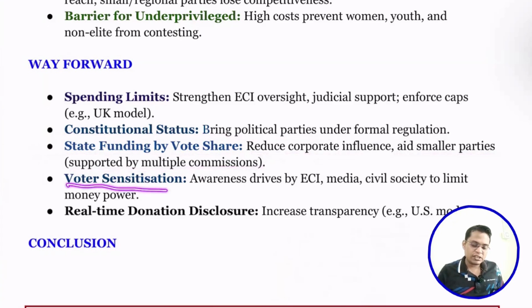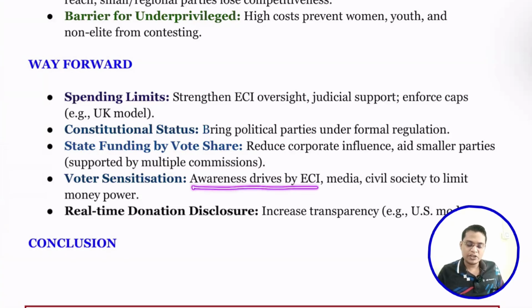Next is voter sensitization. We need to create awareness among our youth to let them know about the power of their vote. They can change society, so that they will not accept bribes. They will not sell their vote for 500 rupees or 1,000 rupees. Rather, they will make their vote count and bring about change.